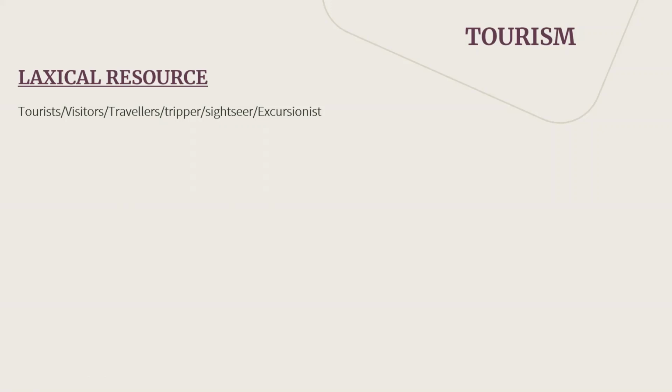Sightseers, excursionist, explorer. So these are words depending upon the location, depending upon the place we are taking. On that basis, we need to use such kinds of words. That word is called explorer. So: tourist, visitors, travelers, trippers, sightseers, excursionist.